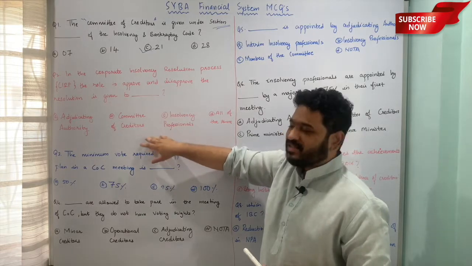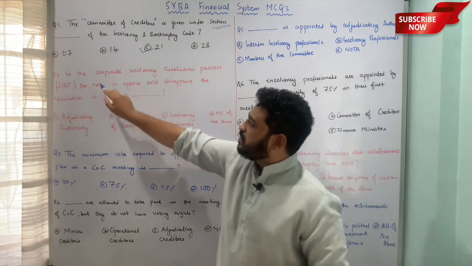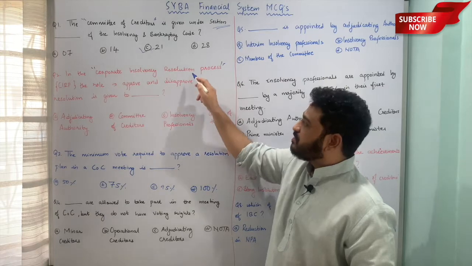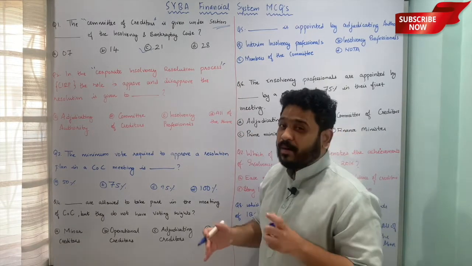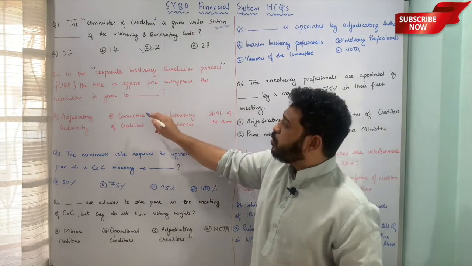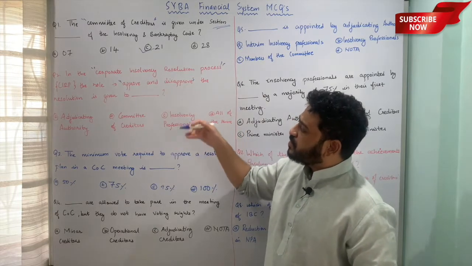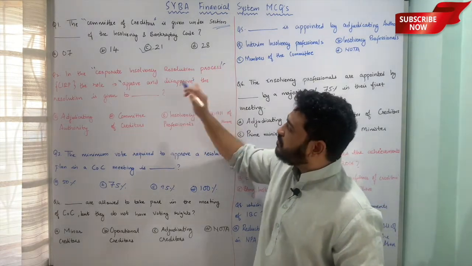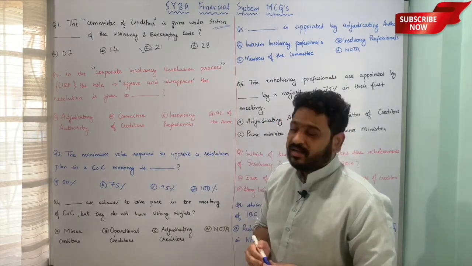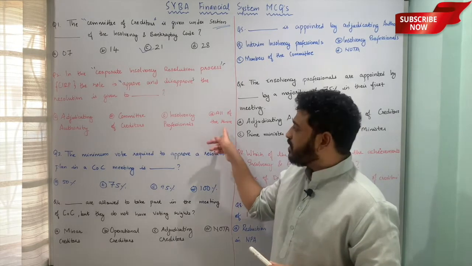Very important question. In the corporate insolvency resolution process, CIRP, the role to approve or disapprove the resolution is given to dash. Who is assigned the role of approval or disapproval of the resolution of the corporate insolvency resolution process? Whether it is A, adjudicating authority, B, committee of creditors, C, insolvency professionals, or D, all of the above.